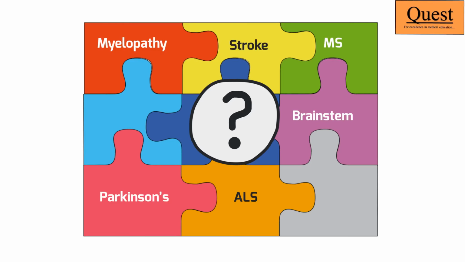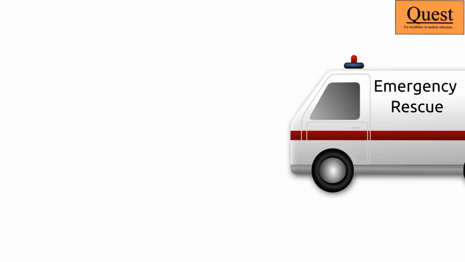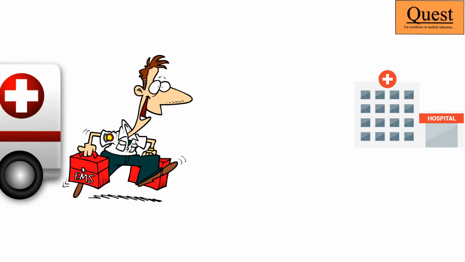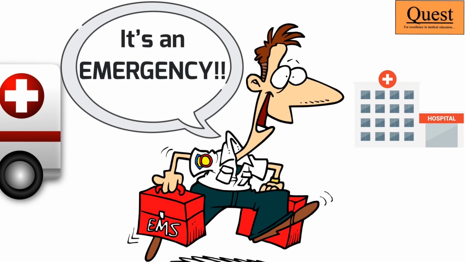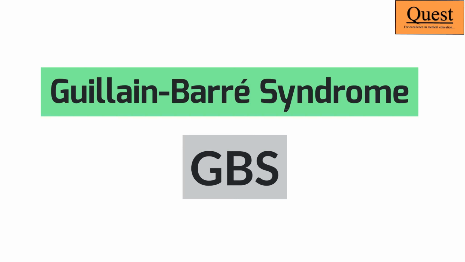Neurology is a branch of medical riddles, and yet there are some diseases that always present as medical emergencies. We need to diagnose swiftly and act faster. One such disease is what is known as Guillain-Barré syndrome. In this tutorial, let's talk about GBS.